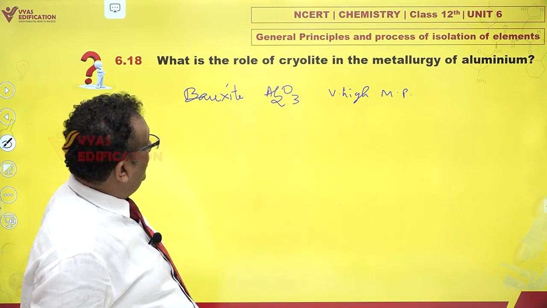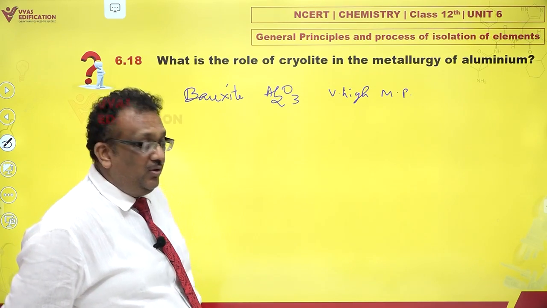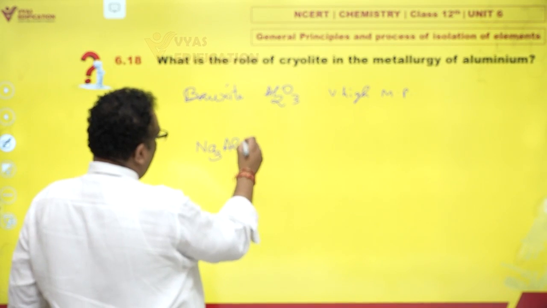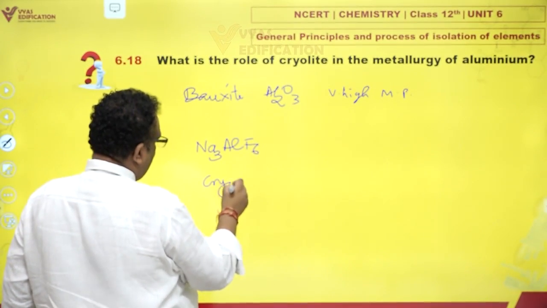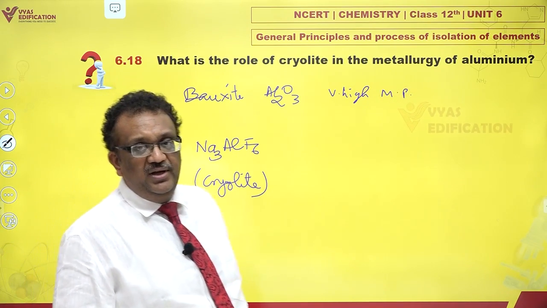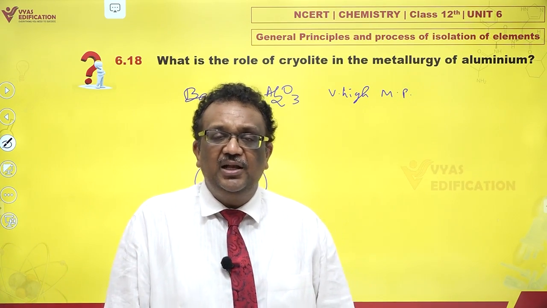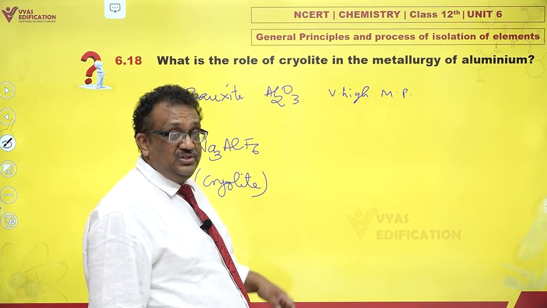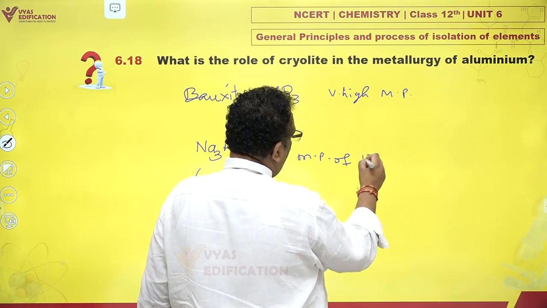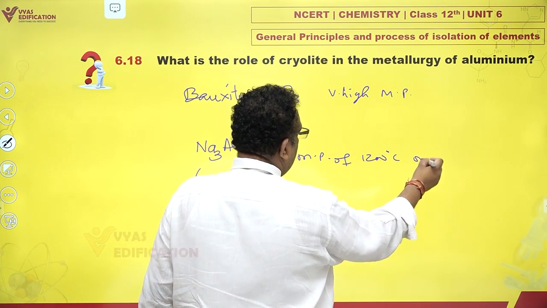So, the role of cryolite. And what is cryolite? Cryolite is Na3AlF6. It is a mineral which was found in Greenland, and nowadays people synthetically prepare this. The beauty of this is cryolite has a melting point of around 1200 degrees Celsius only.